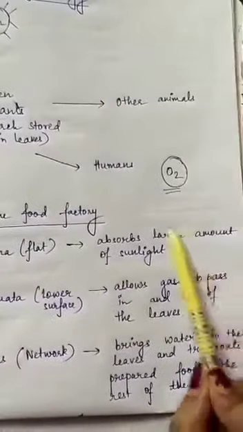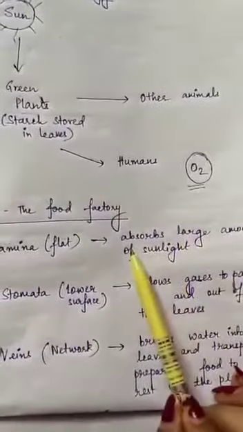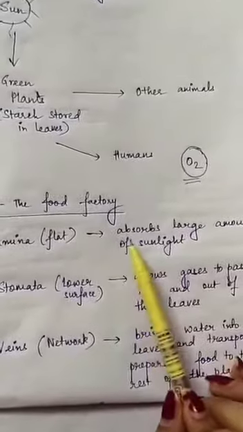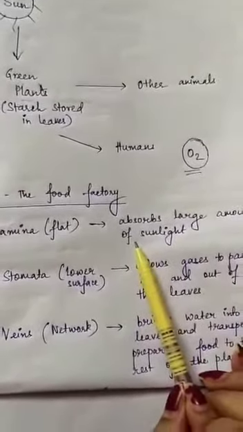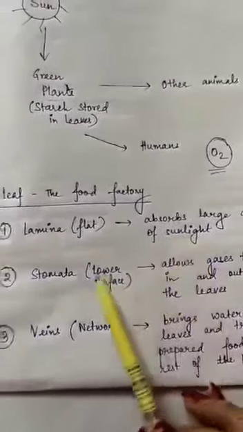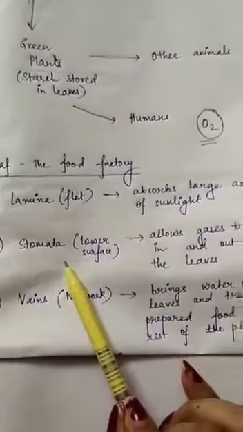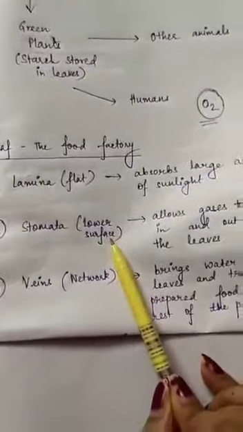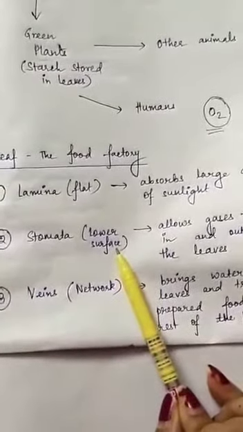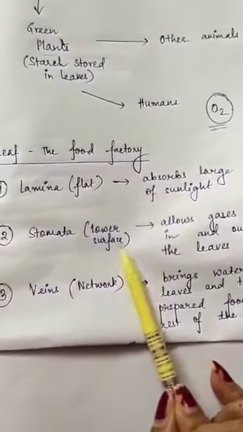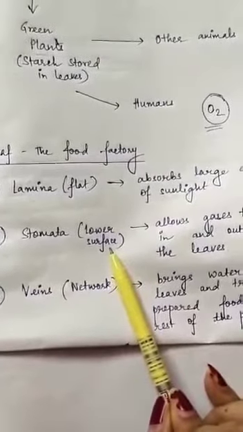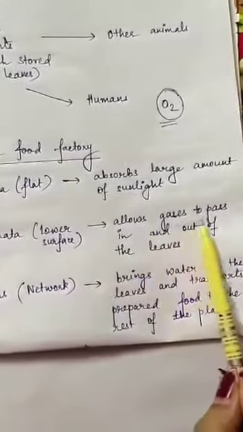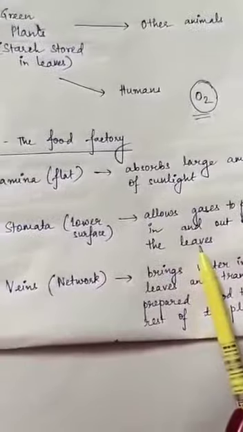It absorbs a large amount of sunlight, because we can see that the lamina, the surface area, is more, so it absorbs a large amount of sunlight. Next, the stomata, which is present in the lower surface. As I have said, the stomata is present in the leaves, and specifically present more in the lower surface of the leaves. So what does the stomata do? It allows gases to pass in and out of the leaves.